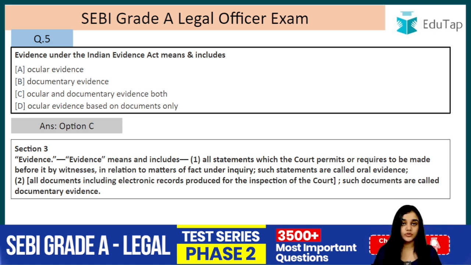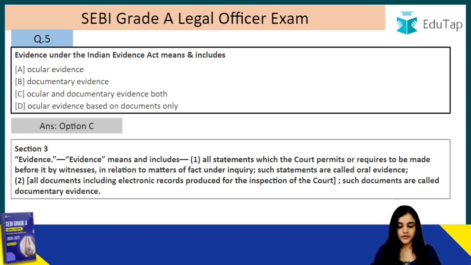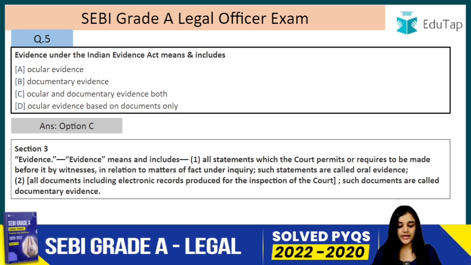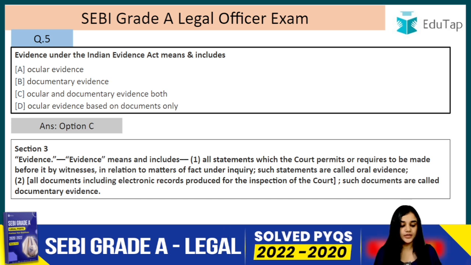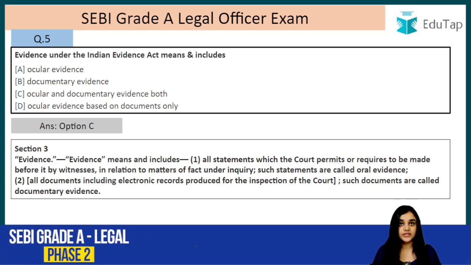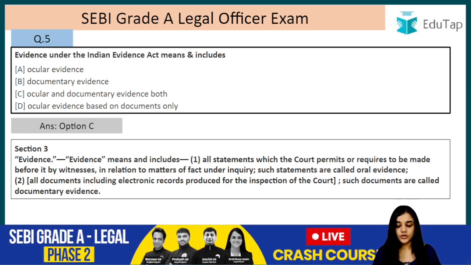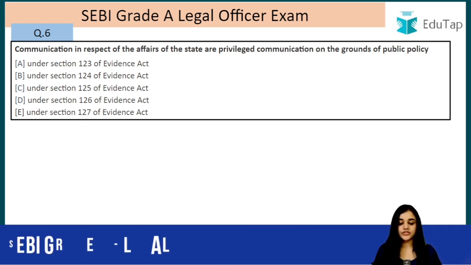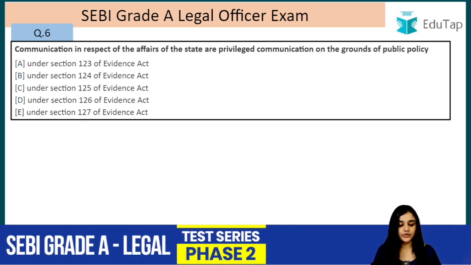Evidence means and includes, so it is an inclusive definition, all statements which the court permits or requires to be made before it by witnesses in relation to matters of fact under inquiry. Such statements are called oral evidence. All documents including electronic records produced for the inspection of the court, such documents are called documentary evidence. So the Indian Evidence Act includes both ocular, that is oral, and documentary evidence. Question number 6. Communication in respect of the affairs of the state are privileged communication on the grounds of public policy under.